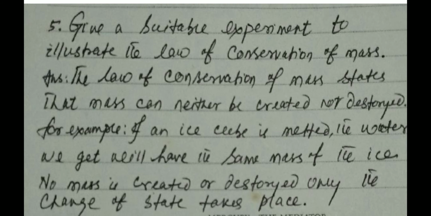Now the fifth question. Give a suitable experiment to illustrate the law of conservation of mass. Answer. The law of conservation of mass states that mass can neither be created nor destroyed, but it can be converted from one form into another. For example, if an ice cube is melted, the water we get will have the same mass as the ice. No mass is created or destroyed, only the change of state takes place.